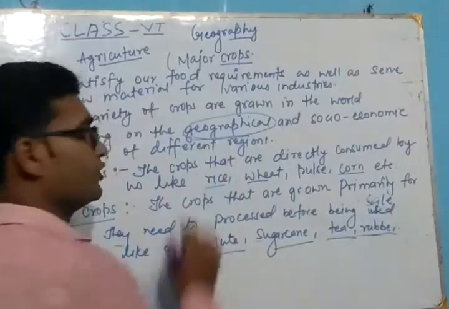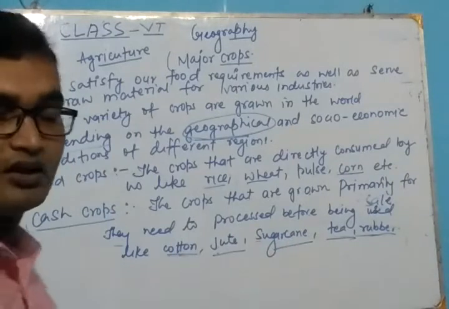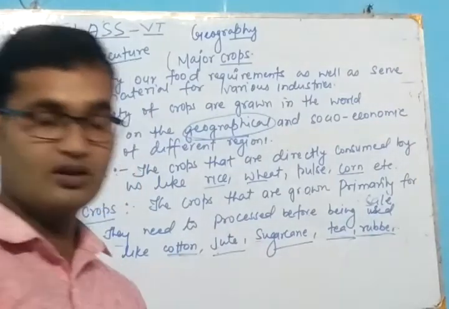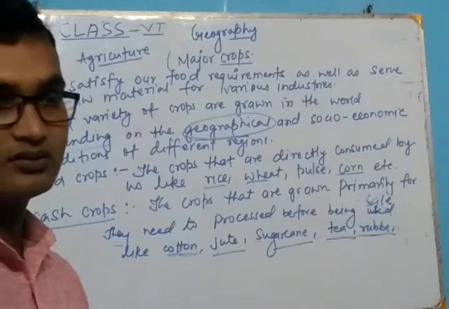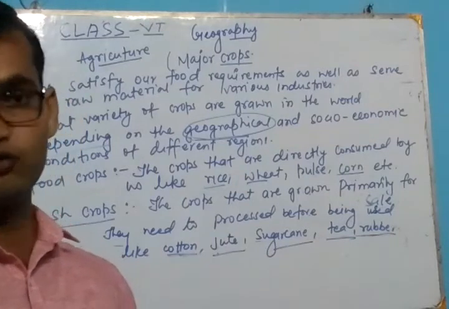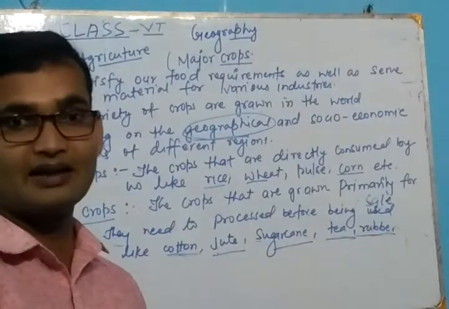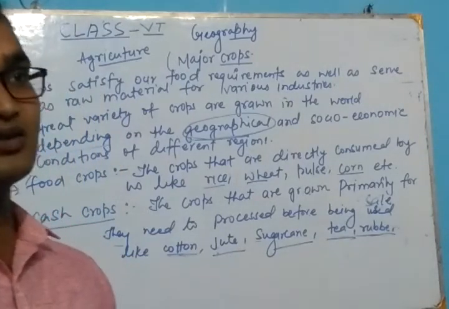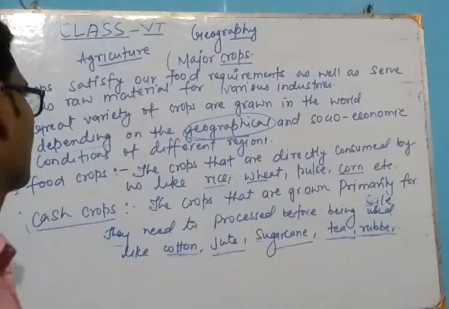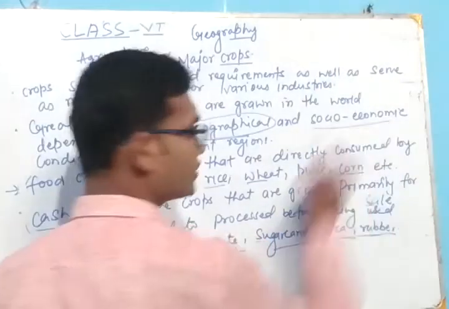Geographical features means the types of soil, types of the landforms like plains, slopes, mountains or plateaus, and the socio-economic conditions.